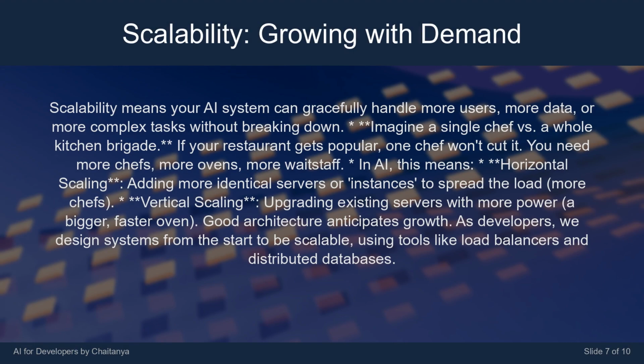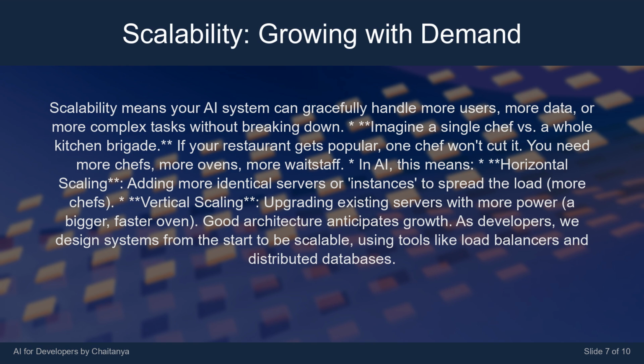Scalability means your AI system can gracefully handle more users, more data, or more complex tasks without breaking down. Imagine a single chef versus a whole kitchen brigade. If your restaurant gets popular, one chef won't cut it. You need more chefs, more ovens, more waitstaff. In AI, this means horizontal scaling, adding more identical servers or instances to spread the load.